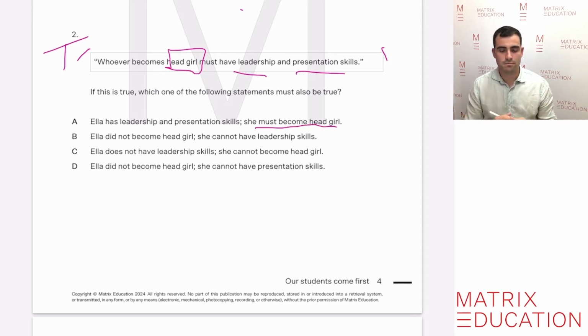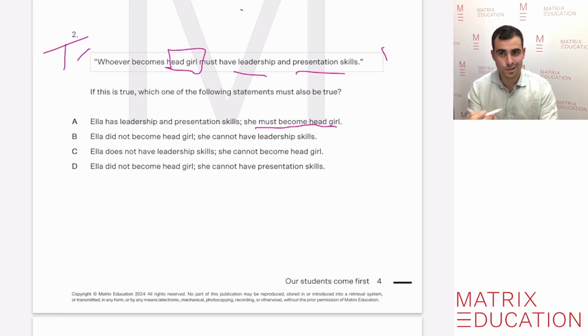In reality, having those skills doesn't mean she has to be head girl. She might not want to be head girl. So it can't be true, because Ella might turn around and say, no, I don't want to be head girl, even though I have leadership and presentation skills.